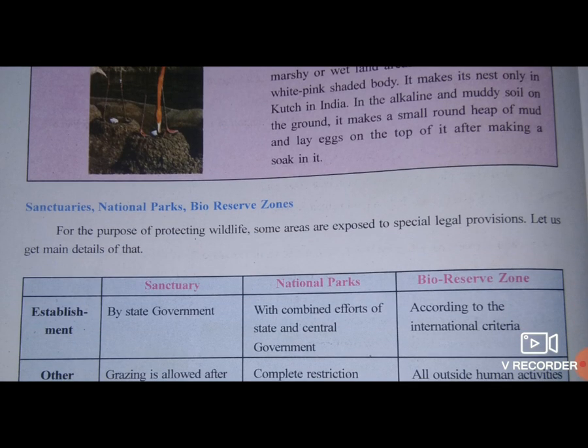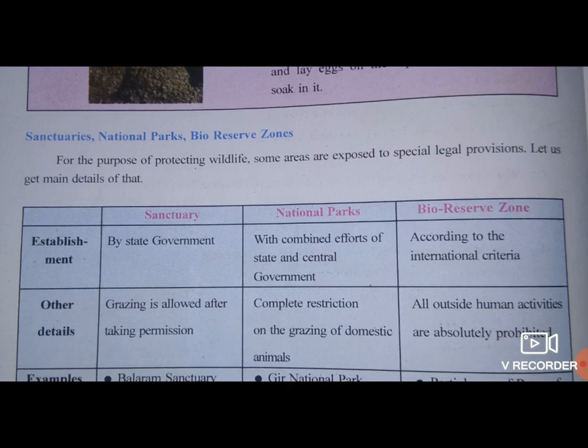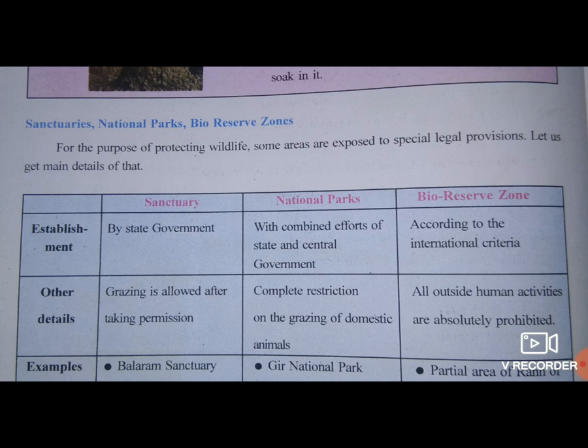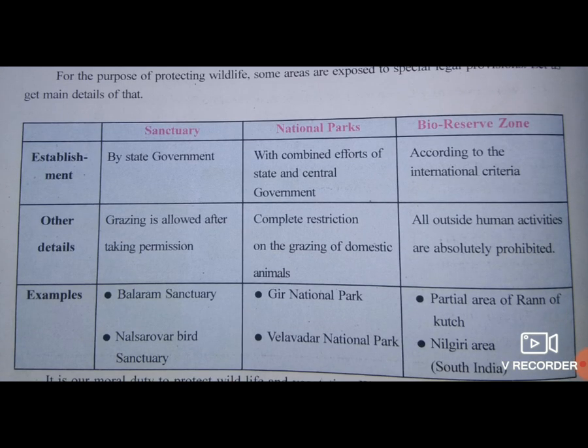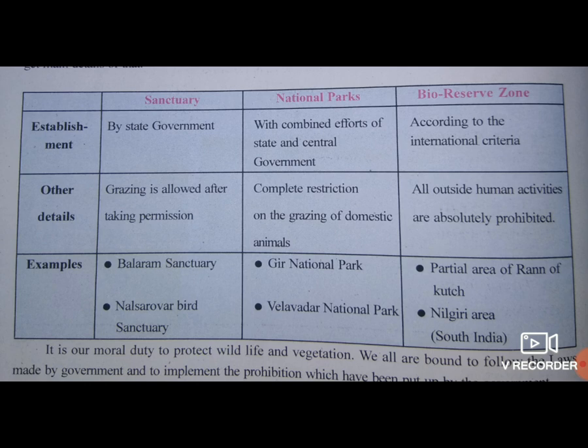There are various sanctuaries, national parks, and bioreserve zones which are helpful to save the wild animals of our country. For the purpose of protecting wildlife, some areas are exposed to special legal provisions. Sanctuaries are established by state government where grazing is allowed after taking permission. An example of it is Balram Sanctuary and Nal Sarovar Bird Sanctuary.